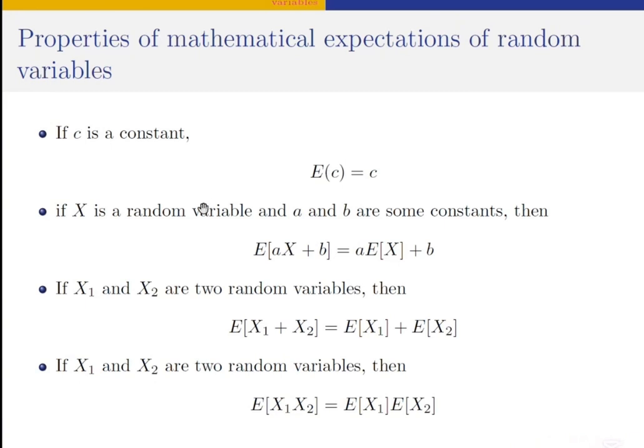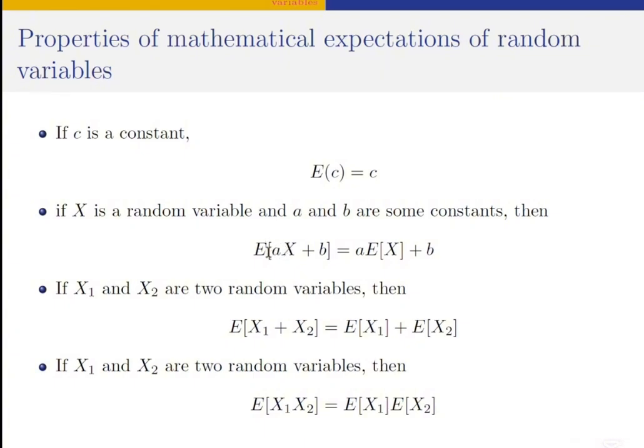Another property of mathematical expectation: if x is a random variable and a and b are constants, not variables, then the expectation of a times x plus b is equal to a times the expectation of x plus b. This property is called the linearity property of expectation. So the expectation will affect the variable. Of course, the constant is at the back of the variable. We have to take the constant here.